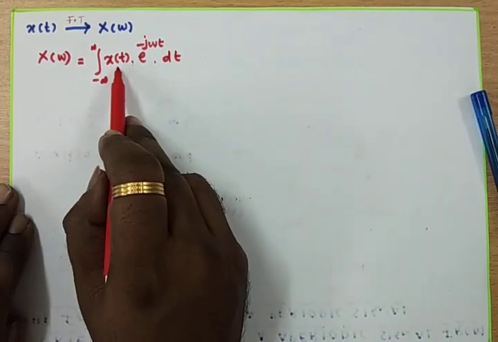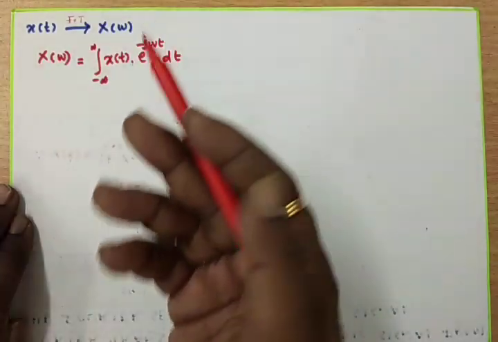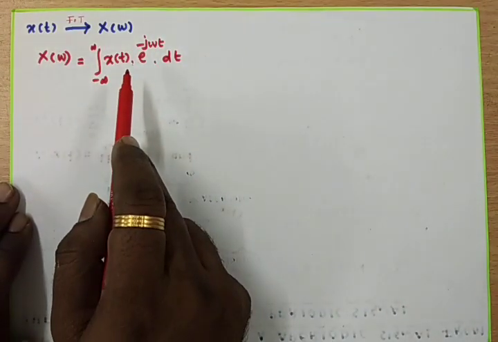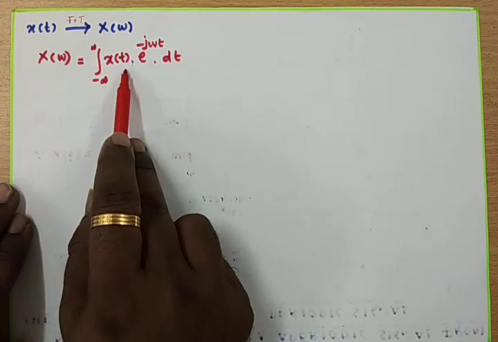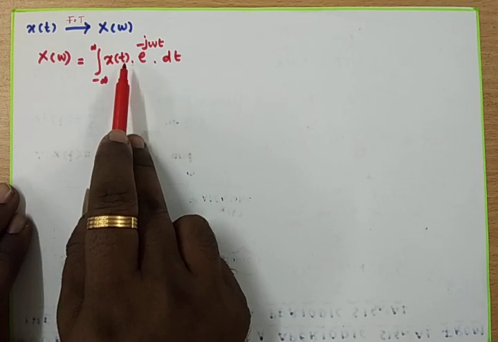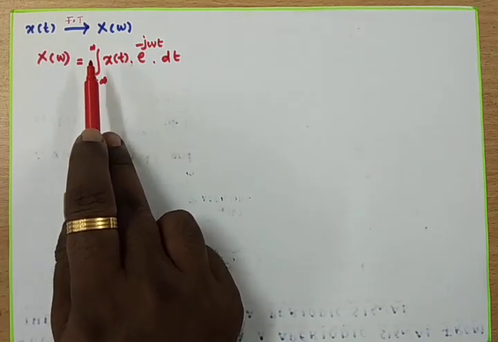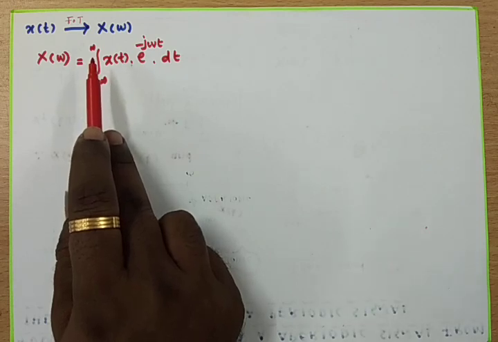If you know x of t, any signal in the time domain, you can easily convert it into the frequency domain using this equation. X of omega is a frequency domain signal, x of t is a time domain signal, and X of omega is called the Fourier transform or Fourier integral of x of t.